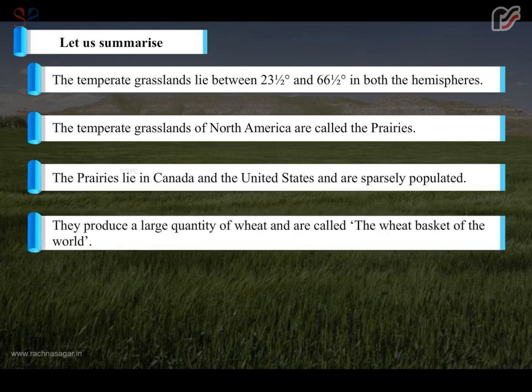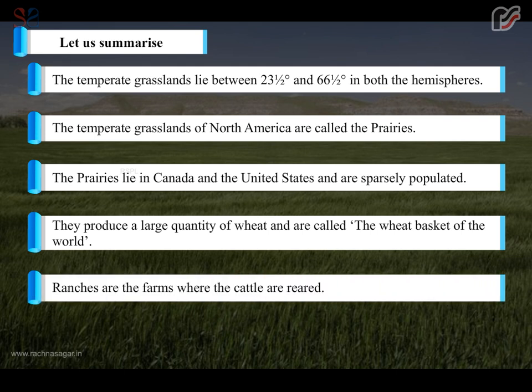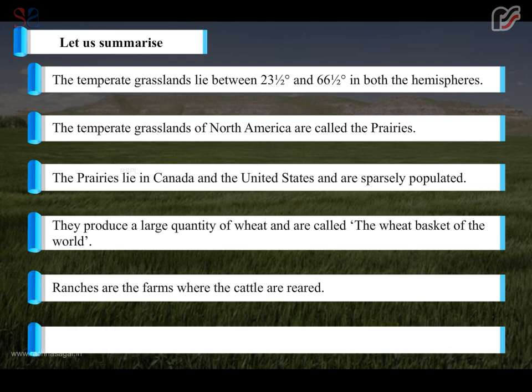They produce a large quantity of wheat and are called the wheat basket of the world. Ranches are the farms where the cattle are reared. Meat packing and flour mills are the most important industries.